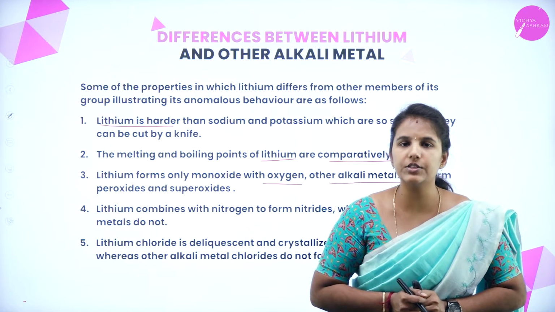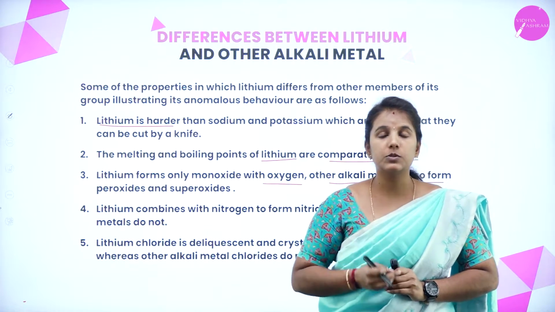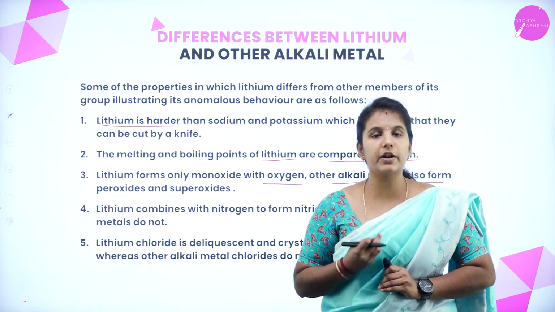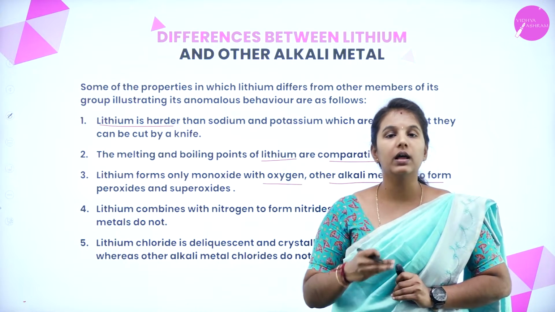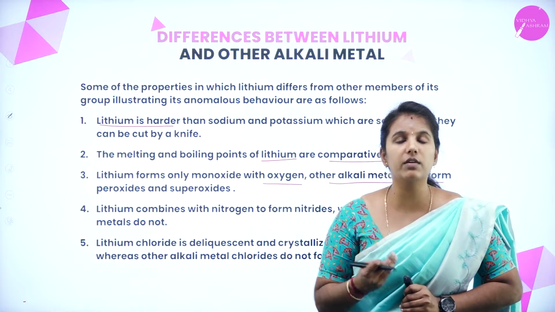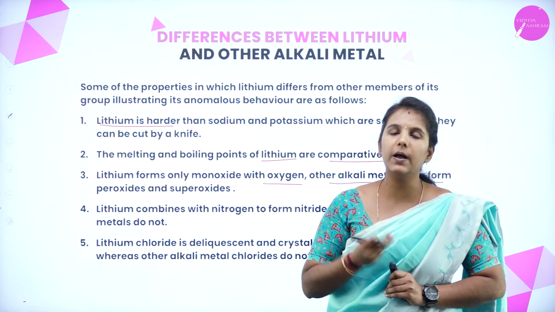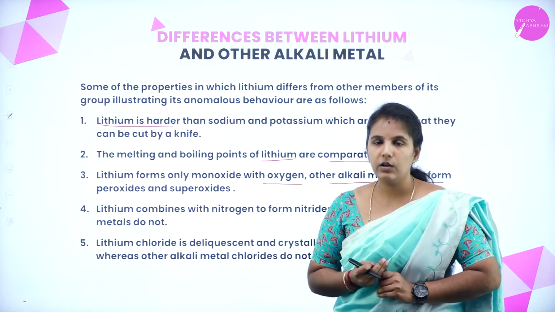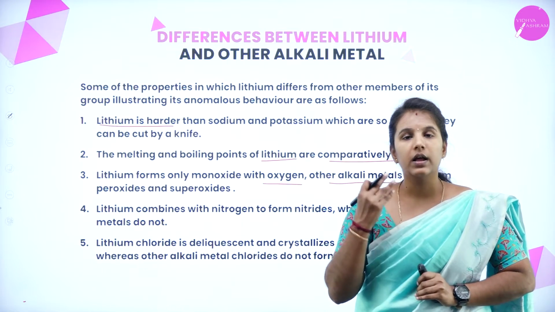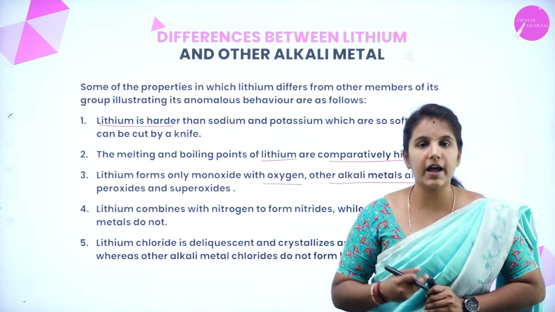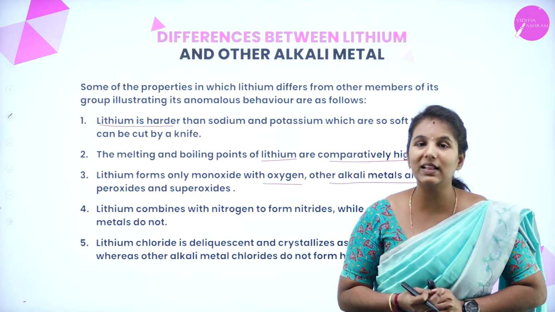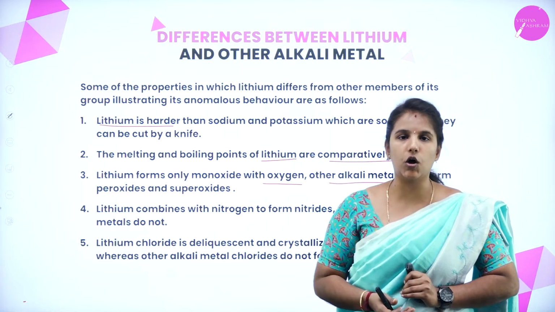During the reactions, we have understood that especially potassium, rubidium and cesium form a superoxide, whereas sodium forms what? It forms a peroxide. But when we compare lithium with the other elements, lithium forms what? Only the oxide.